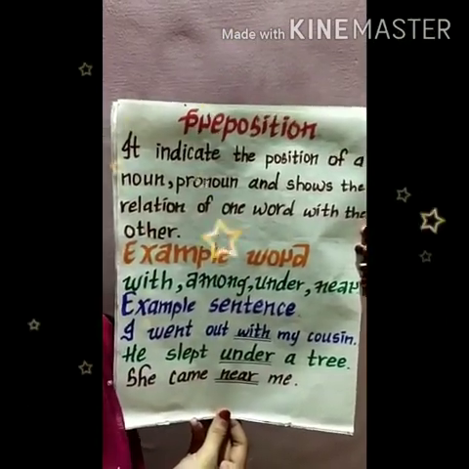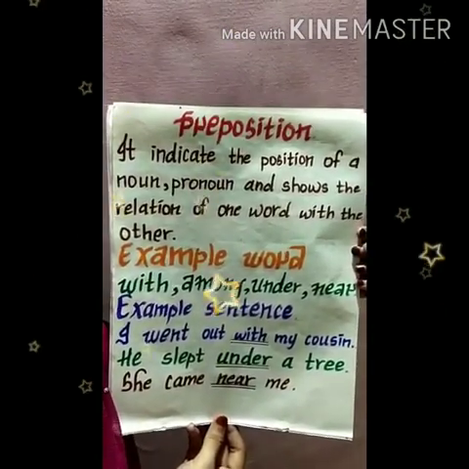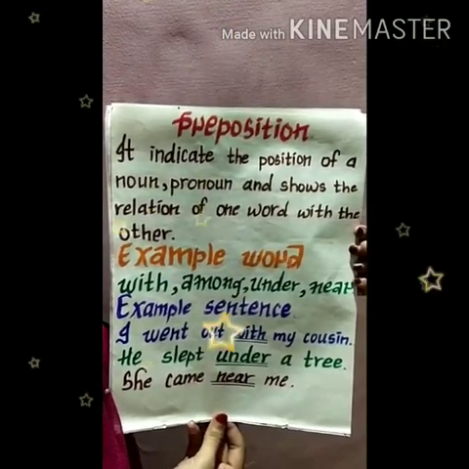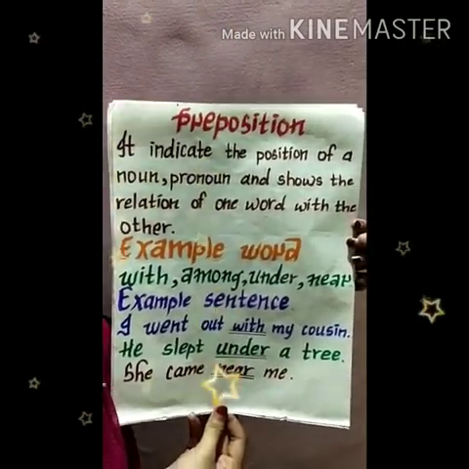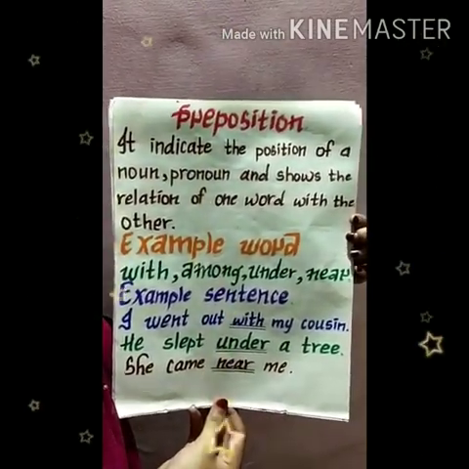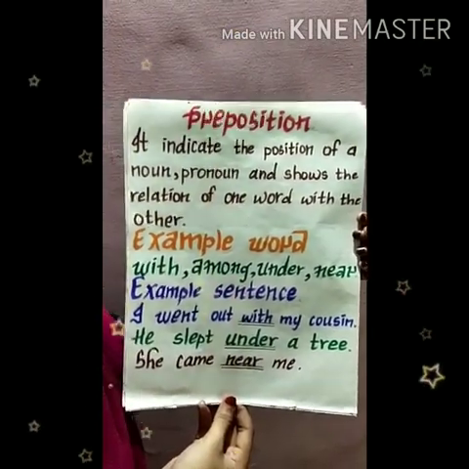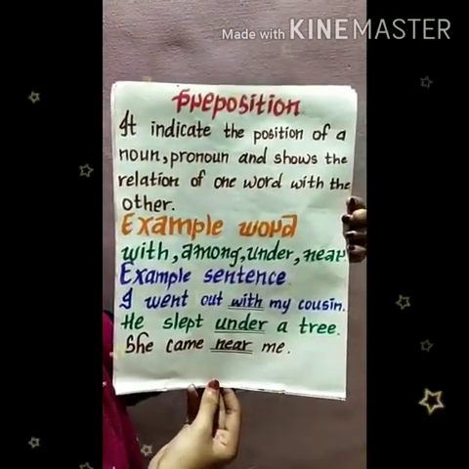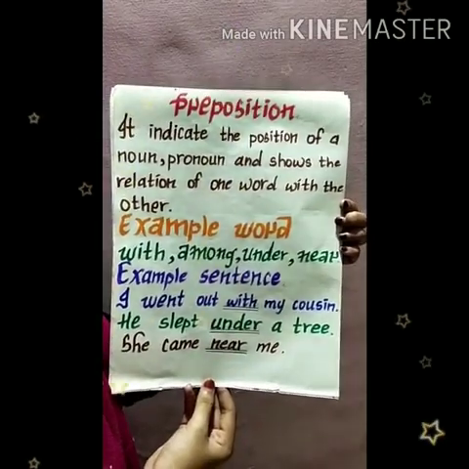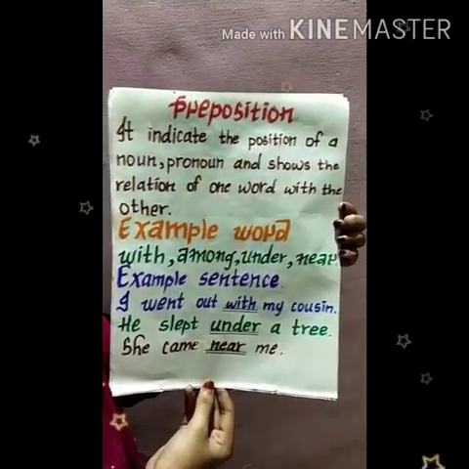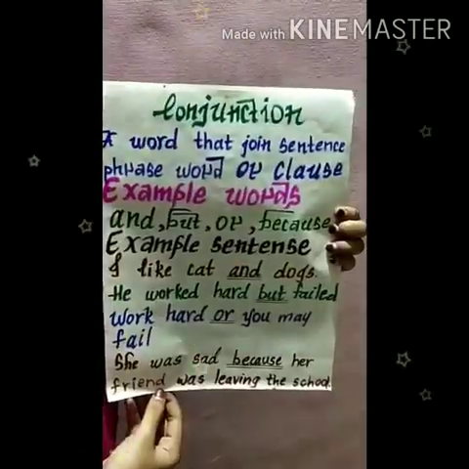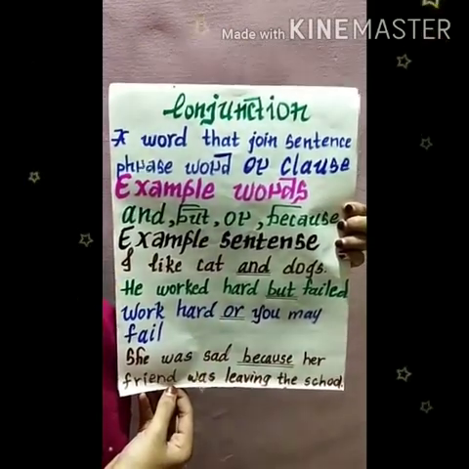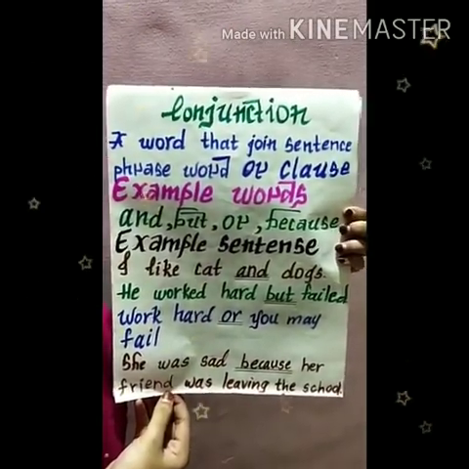Preposition: it indicates the position of a noun or pronoun and shows the relation of one word with another. Example words: with, among, under, near. Example sentences: I went out with my cousin. He slept under a tree. She came near me.